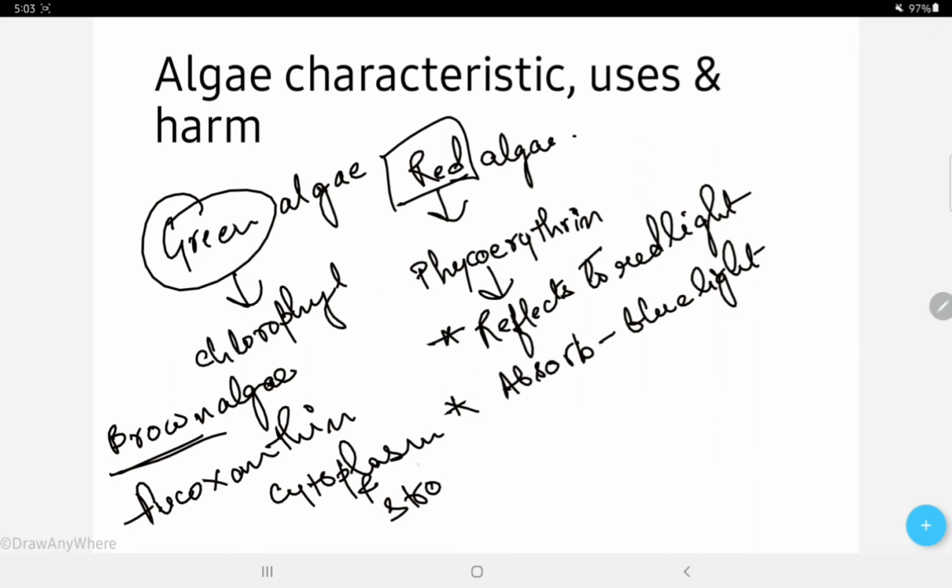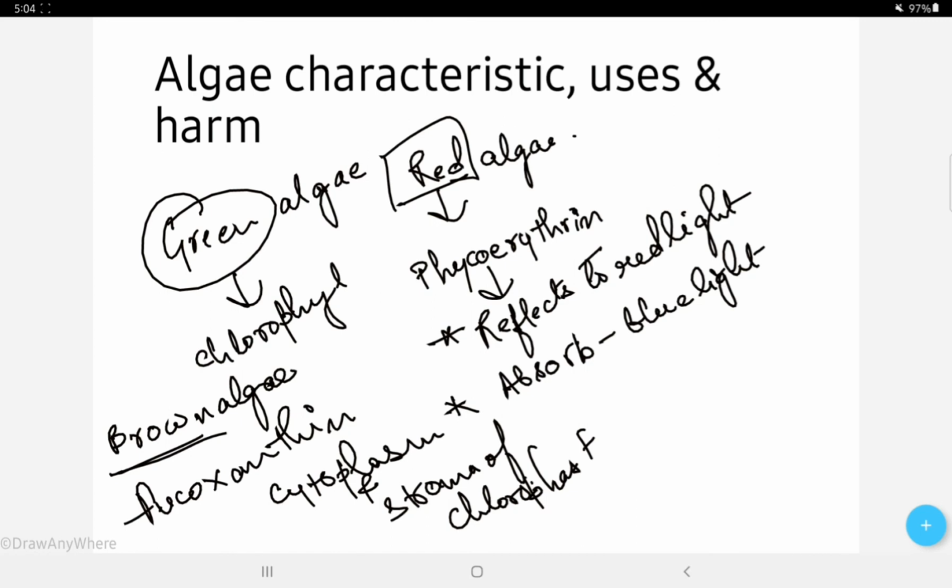These are the two places where we can find this fucoxanthin. Also this fucoxanthin, or phycobilins, are water soluble pigments, right?